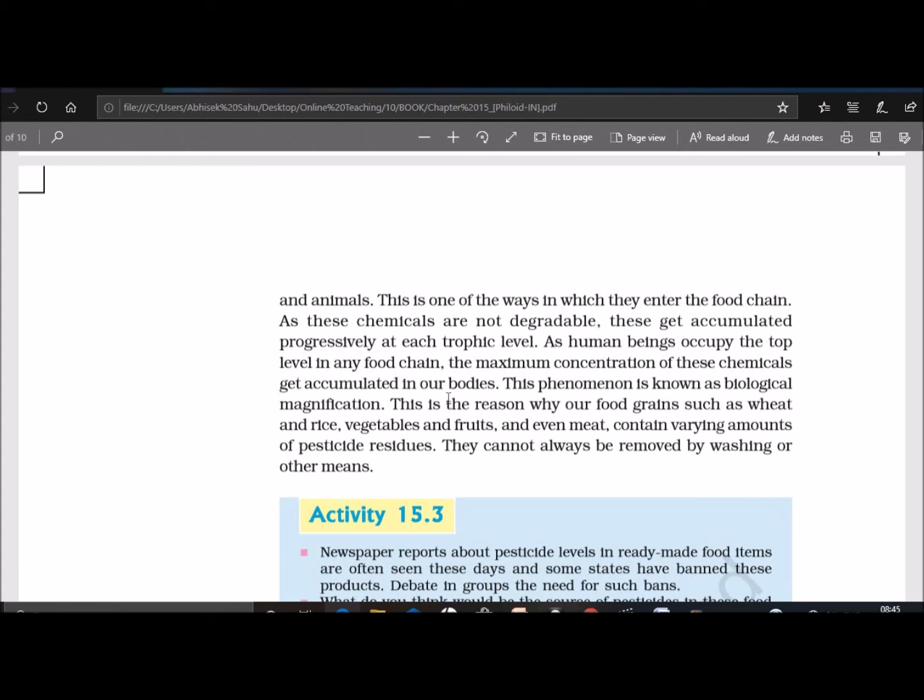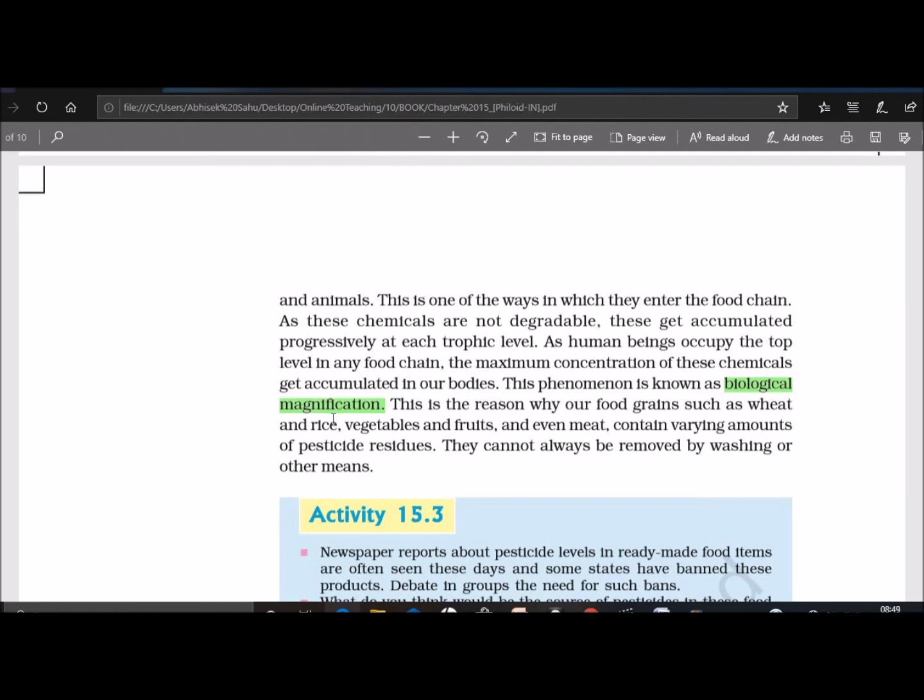As these chemicals are not degradable, they get accumulated progressively at each trophic level. As human beings occupy the top level in any food chain, the maximum concentration of these chemicals gets accumulated in our bodies. This phenomenon is known as biological magnification. So what is biological magnification? The process by which the harmful and toxic substances enter the food chain and get concentrated in the body of living organisms at each successive level in the food chain is called biological magnification.